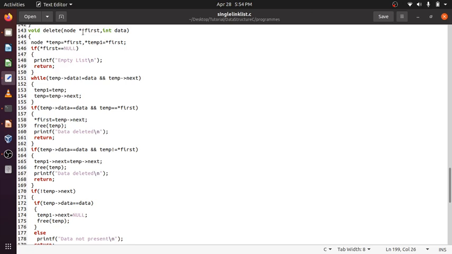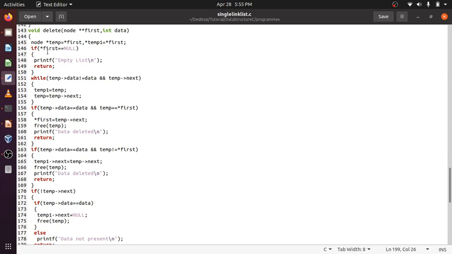I told you before why a pointer to a pointer to a structure is taken, so that the changes are reflected directly in the heap. With only *first, changes would have been reflected in the stack, and we would have to do a return. We are not doing any return, so void. That's why **first is taken. So this is a temp which will point to the first. Temp1 will also point to the first.